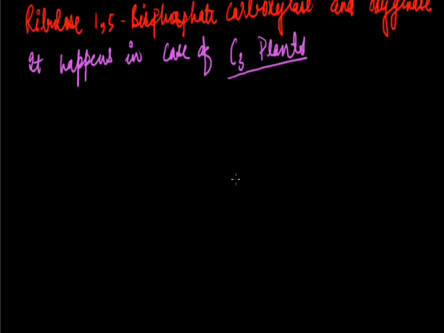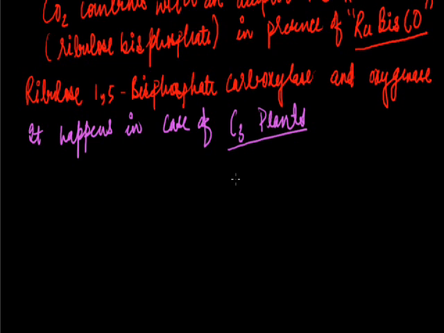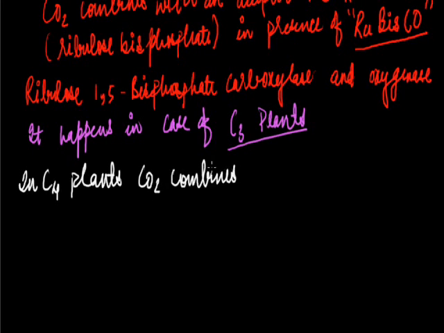But there is one more type of plant, C4 plants. What happens in C4 plants? In case of C4 plants, CO2 combines with PEP.